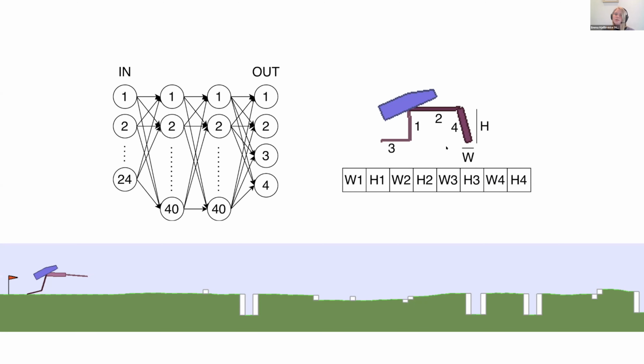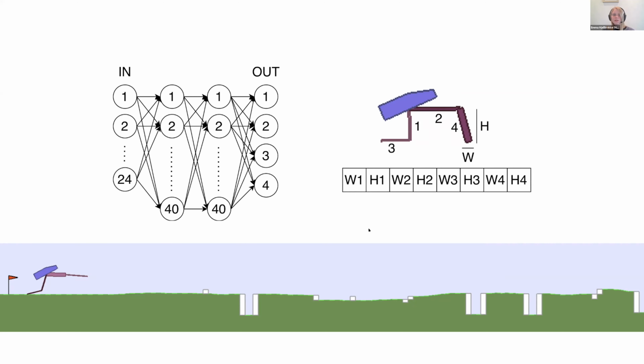Here you can see the structure of our individuals. The individuals consist of a pair of one neural network and one morphology. The neural network has two hidden layers with 40 nodes each. The input layer has 24 nodes, and the output layer has 4 nodes. The morphology of the individuals is a vector containing 8 values. The values describe the length and the width of each of the 4 leg segments of the bipedal walker.